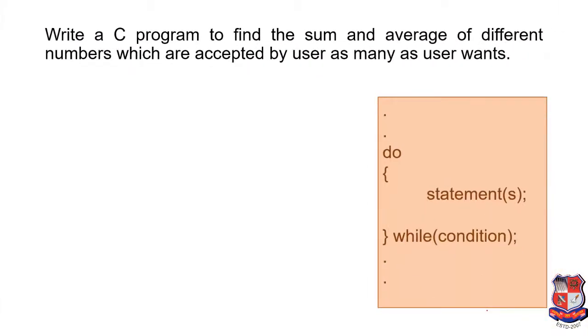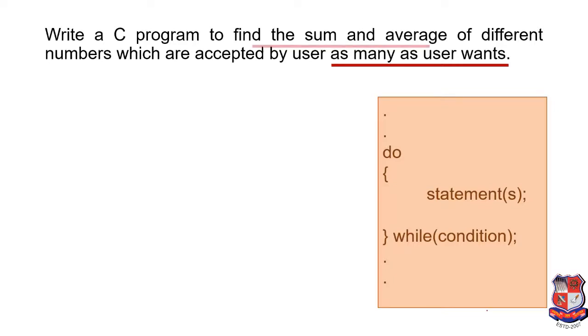Now we'll see one more example, and that is: write a C program to find the sum and average of different numbers which are accepted by the user, as many as the user wants. First, we'll understand what is meant by as many as the user wants. Okay, so there is no predefined range over here. If the user wants to enter three numbers, he or she can enter 3. If the user wants to enter 10 numbers, he or she can enter 10. It means the decision will be taken at the time of run.